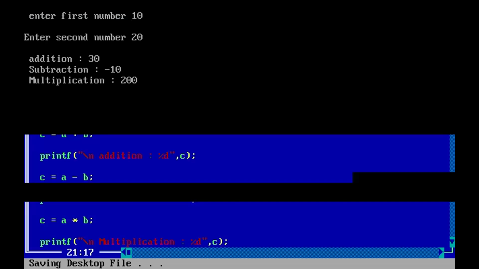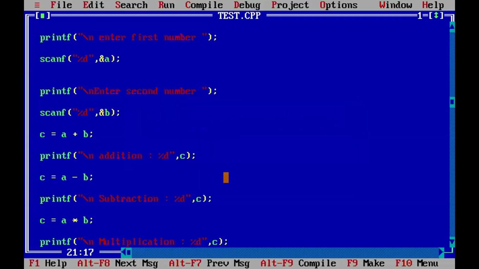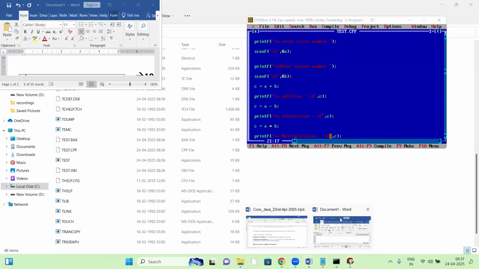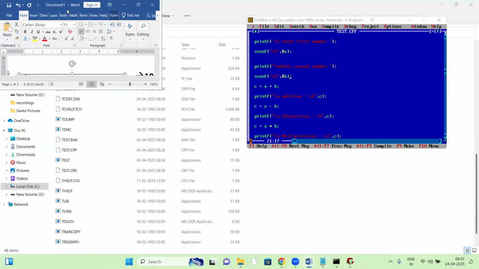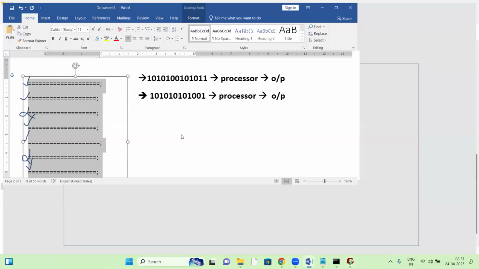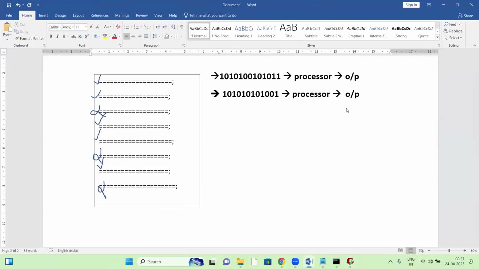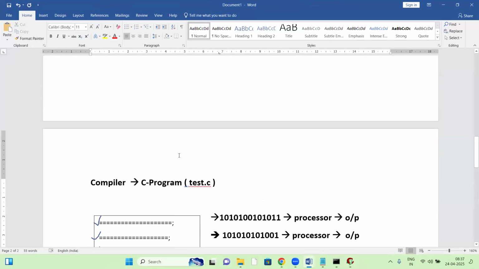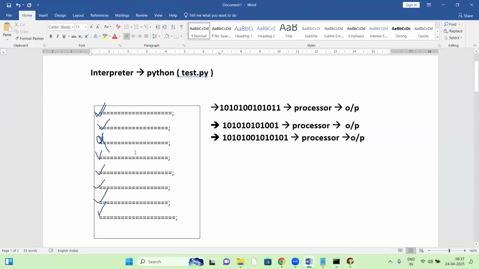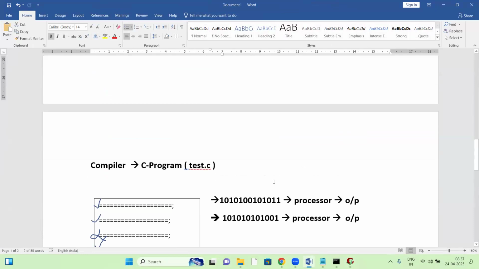Now, if there are no errors, what happens? Let us see. Suppose with an interpreter there are no errors. In the interpreter case, it is line by line: converting into binary code and generating output. But the compiler is not like that.